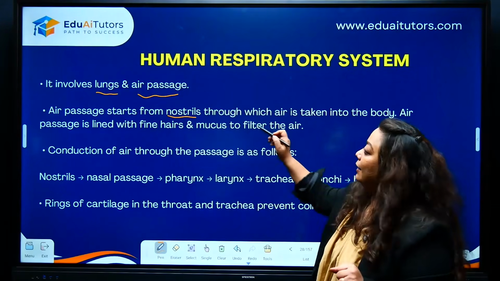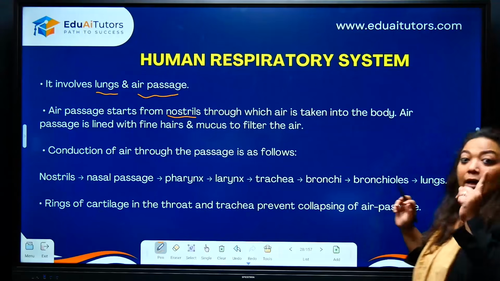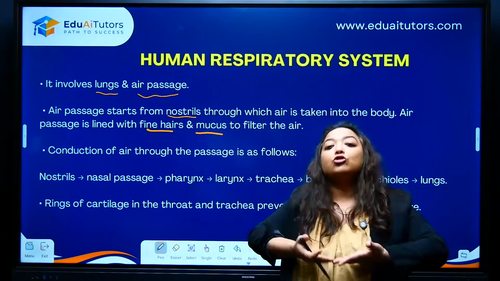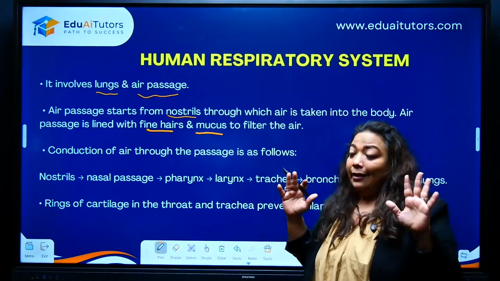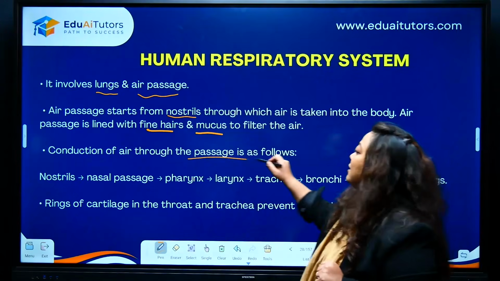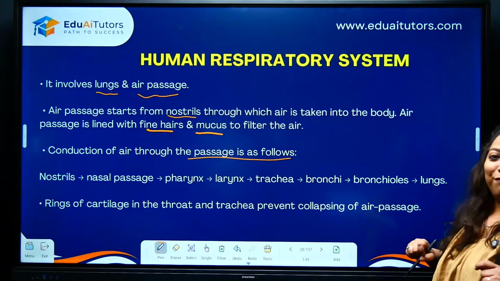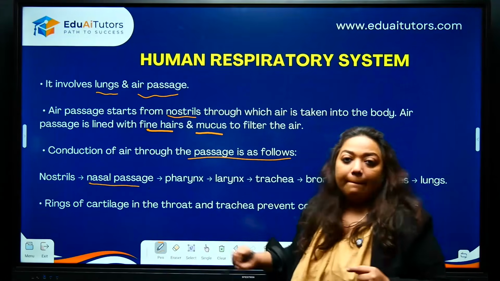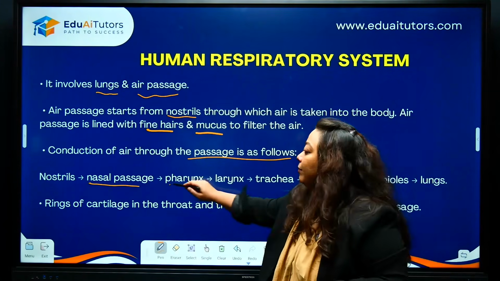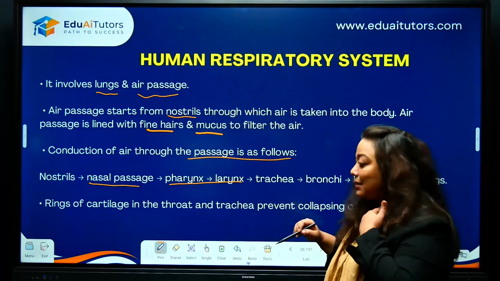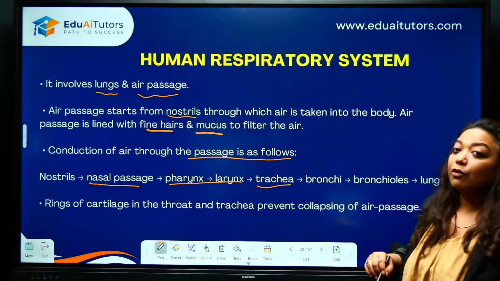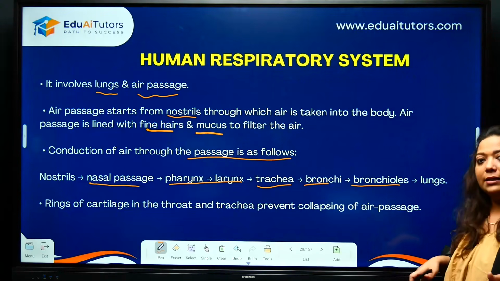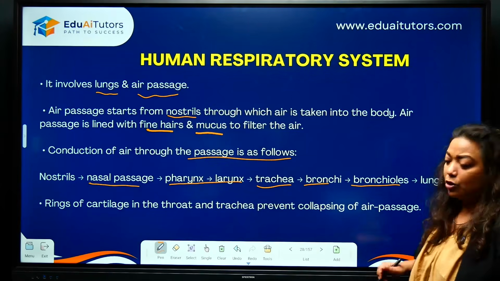So what is happening here? The air is passing through the nostril. This nostril is going to have fine hair and mucus to ensure that the dust particles do not go inside your system. Okay. Next, conduction of air through the passages is a very important flow. Once you see it go inside the nose, look at the passage. This is your nasal passage. From there it is going to cross the pharynx and the larynx, then the trachea, the windpipe. Like the esophagus was your food pipe, this is your windpipe. Then bronchi, bronchioles, and then it finally enters the lung. Do not worry, we are going to see the structure also.